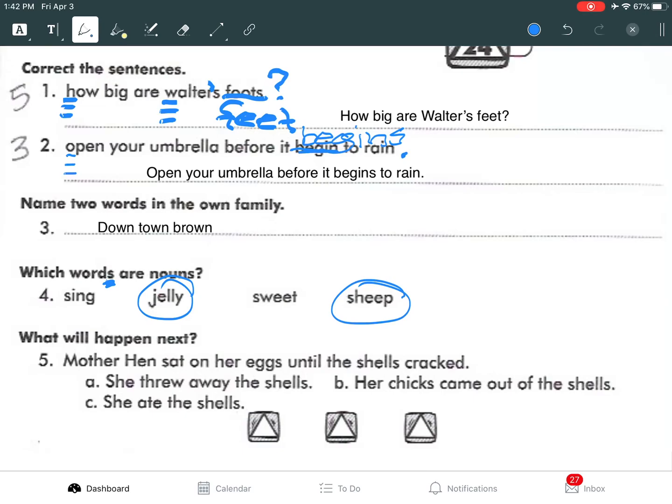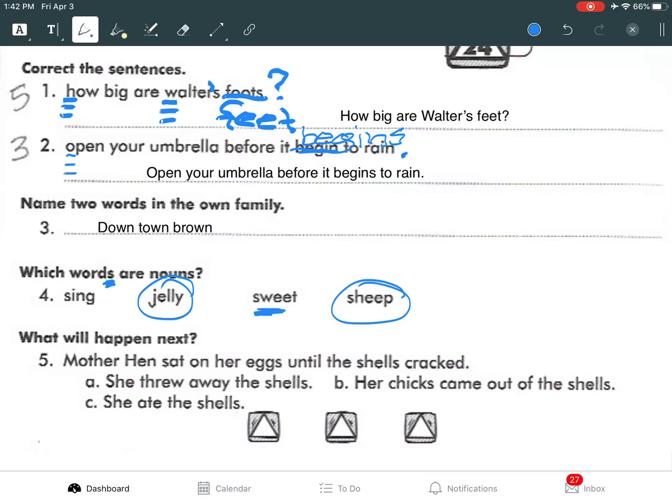All right, so what would sing be? What part of speech? If you sing, it's an action. It is a verb. And then sweet, right here, sweet, what kind of word is that? Sweet is an adjective. It tells more about a noun.